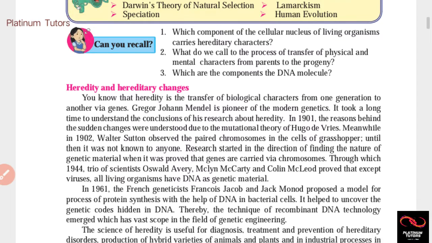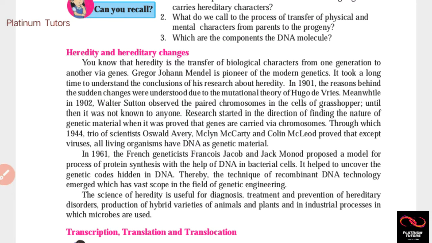So moving on to next. In 1961, the French geneticists Francois Jacob and Jacques Monod proposed a model for the process of protein synthesis with the help of DNA in bacterial cells. As we know, protein synthesis is done with DNA, as DNA makes proteins. It helped to uncover the genetic codes hidden in DNA.